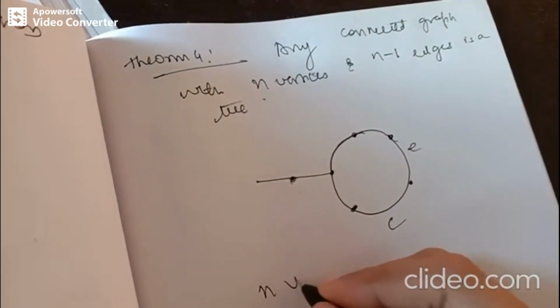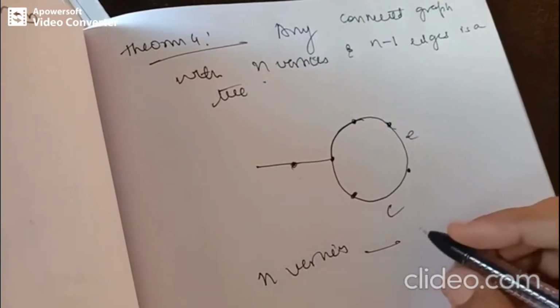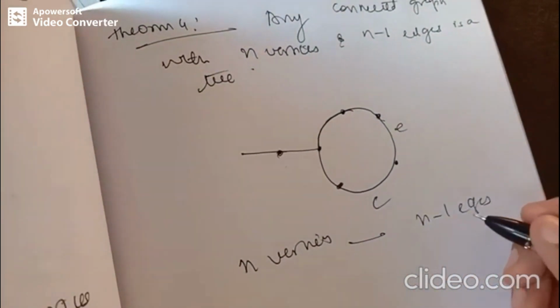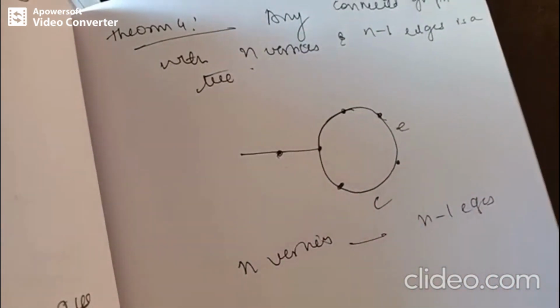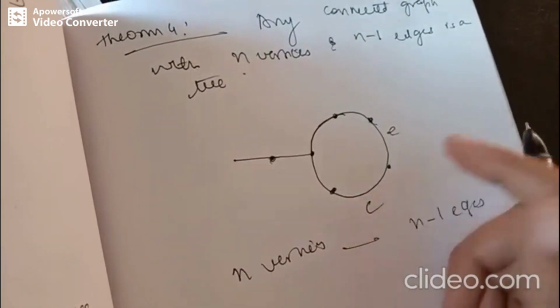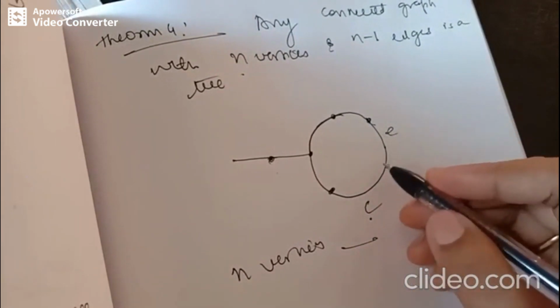That means for n vertices, there are n minus 1 edges. And it is a connected graph, right? So assume that G is not a tree. That means we are taking the same relation here. We are taking a cycle. G contains a cycle C, and let E be an edge in the cycle.